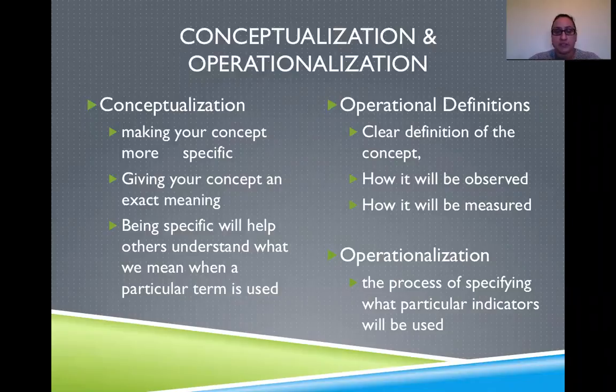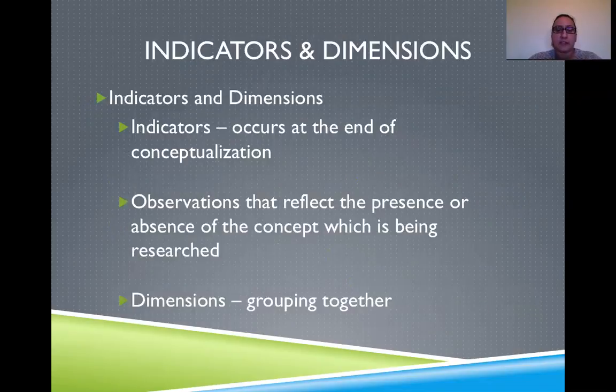Now we need the operational definitions. An operational definition is creating a clear definition of the concept, such as weight loss, and how it's going to be observed and measured. For instance, weight loss might be a decrease in number of pounds measured on a scale. After we have an operational definition, operationalization occurs. This is the process of specifying what particular indicators will be used for our variable. Indicators happen towards the end of the conceptualization process.